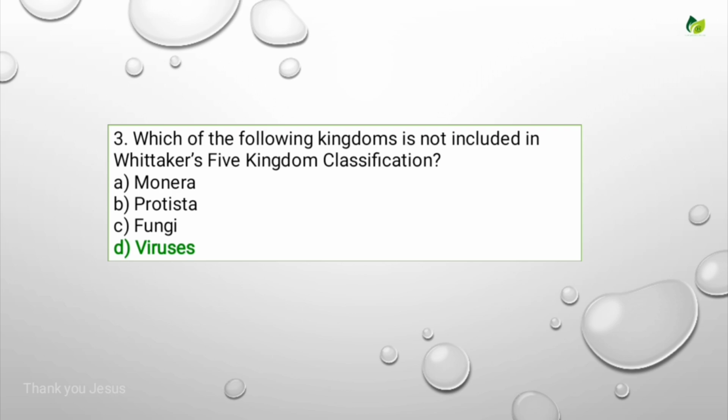They don't have a true cell structure. That's why they are not included in any kingdom. That means the five kingdoms are Monera, Protista, fungi, Plantae, Animalia. Viruses are not placed in any of the five kingdoms. Okay, let's see the next question.